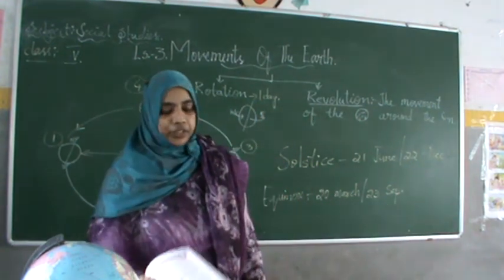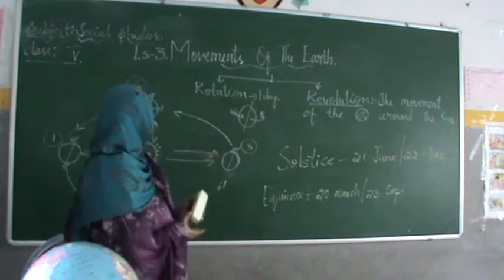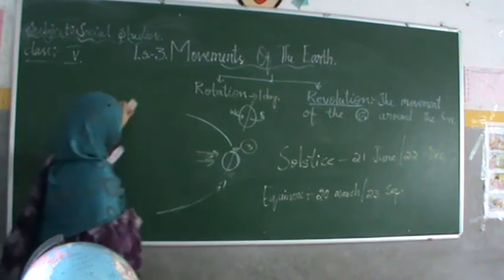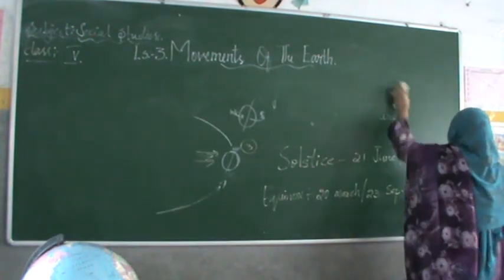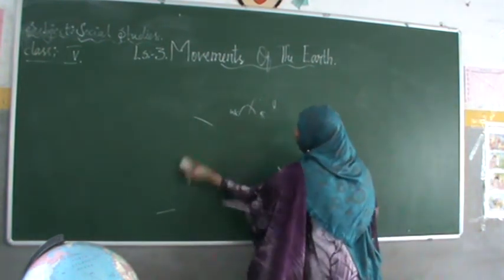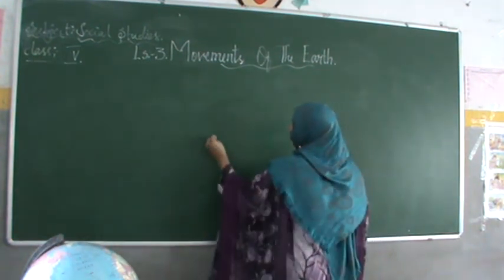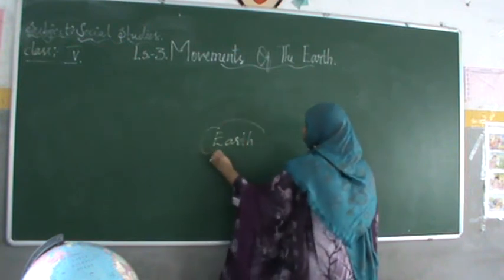So let us try to recap our lesson about the movements of the earth. Let us know through the mind map what the lesson is about. In this lesson we have learned about movements of the earth.